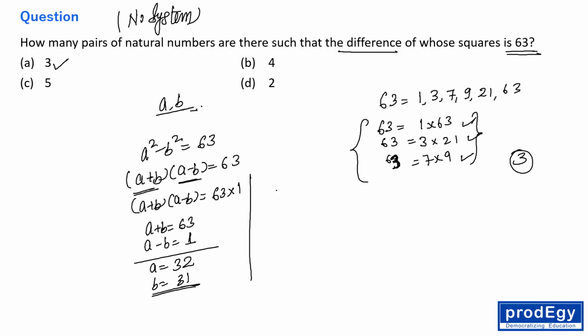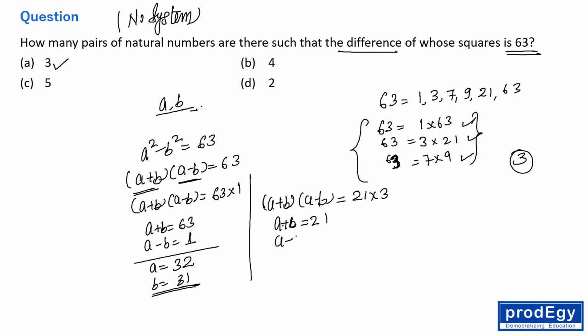Okay, now a plus b into a minus b, if we are writing it as 3 into 21, so obviously 21 into 3, so a plus b is 21, right?